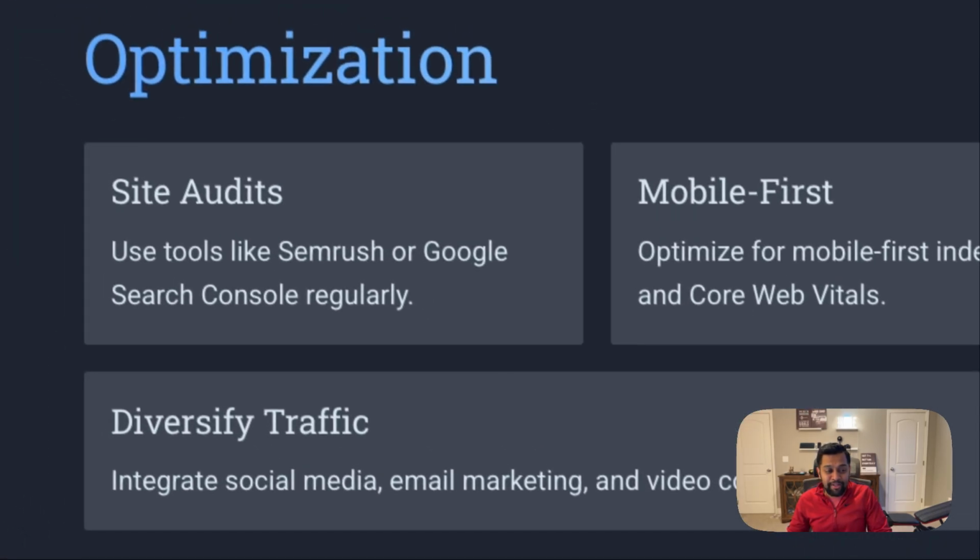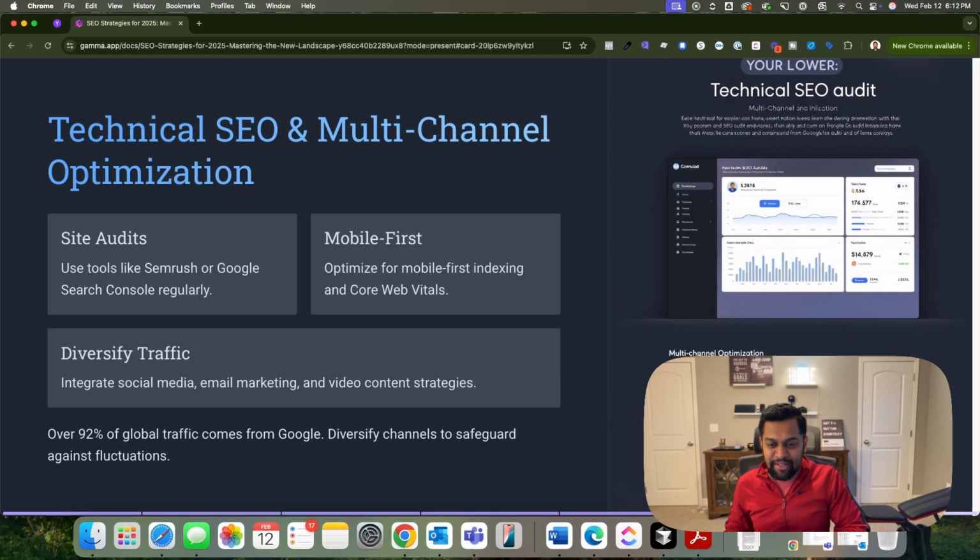All right. The next one is, obviously, once you do all this creation and planning, technical SEO. Focus on running regular site audits using SEMrush or Google Search Console. Ensure that your website is mobile friendly because I can easily estimate that more than 50% of your traffic should be coming from mobile. Diversify your traffic, integrate social media channels, email marketing, and video content strategies, so that you are not just dependent on search engines for your traffic.